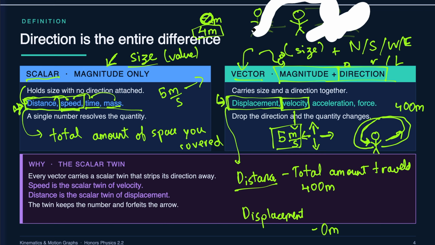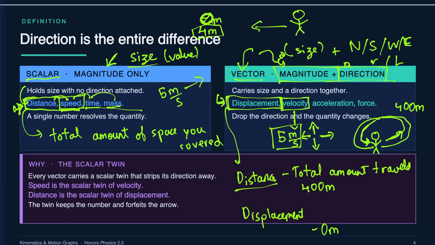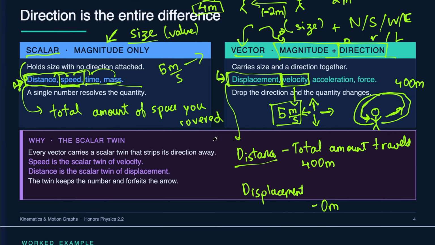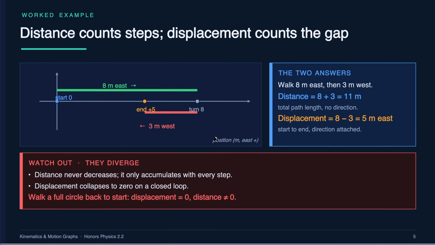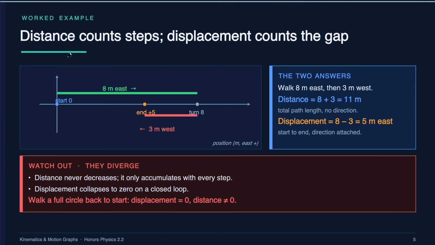And displacement can be negative, right? Because you could be a negative distance away. The convention is to define left as negative. So if you go left 2 meters, your displacement is negative 2 meters. But your distance is always the absolute value of that, or the magnitude, which is just 2 meters. We'll be going over more of that, so don't worry if it doesn't make that much sense to you. Okay. Distance counts steps and displacement counts the gap. How many steps have you taken versus how far away are you? What's the gap between you and the place you started?